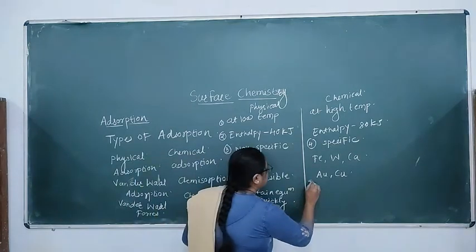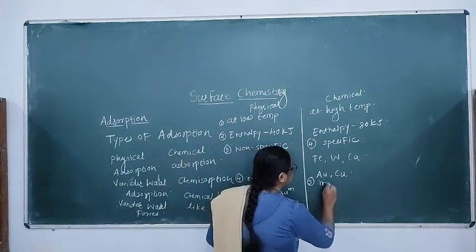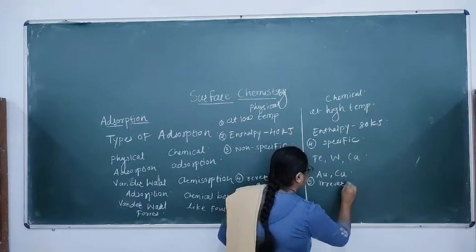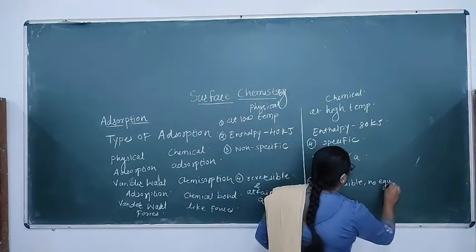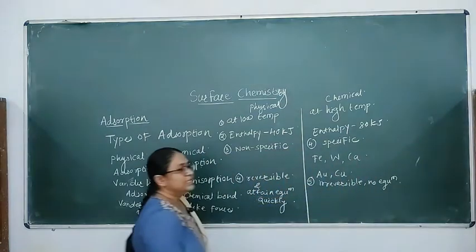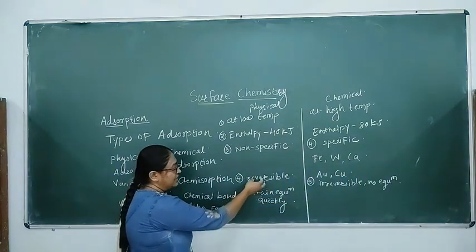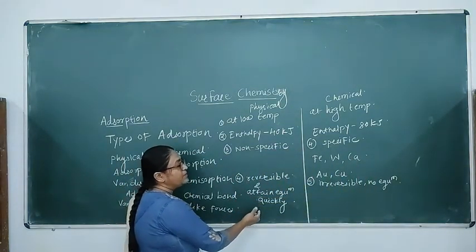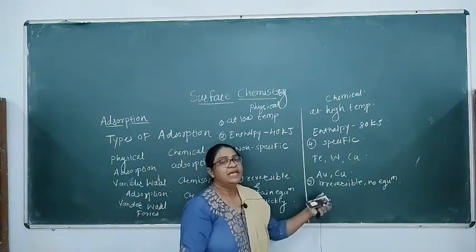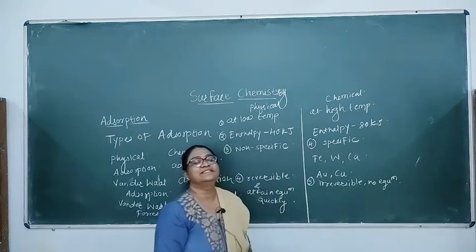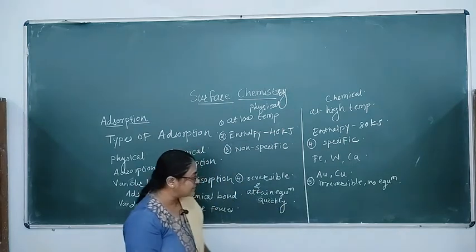While chemical adsorption is irreversible, therefore no equilibrium is attained. This process is reversible and attains equilibrium quickly, while chemical adsorption is irreversible and no equilibrium is attained.